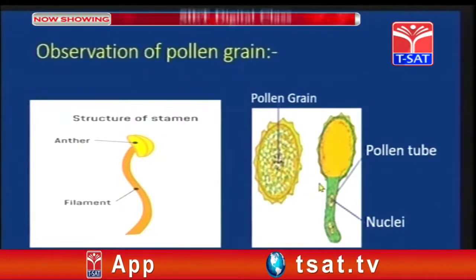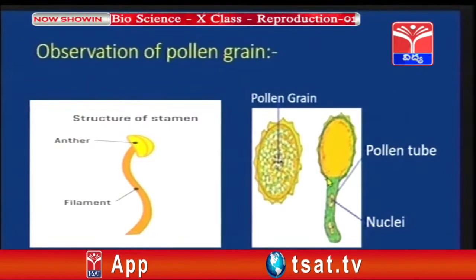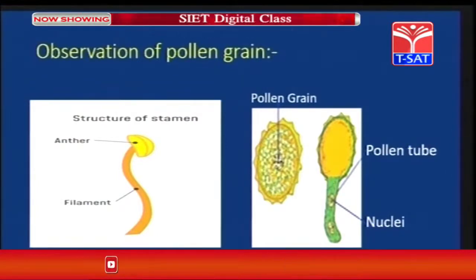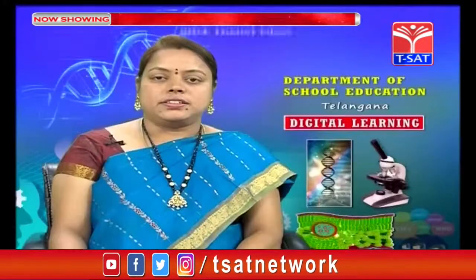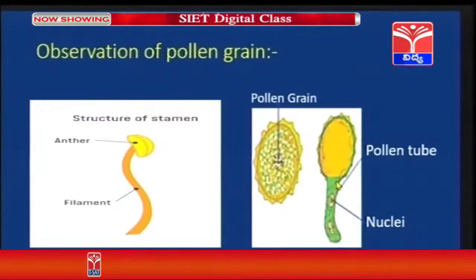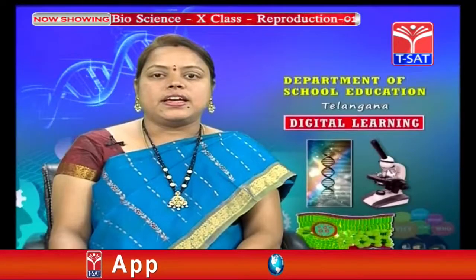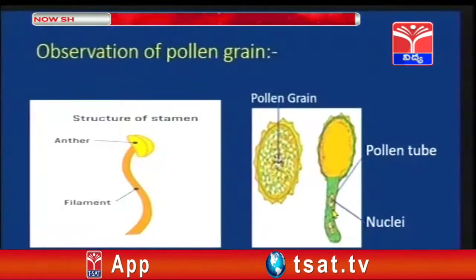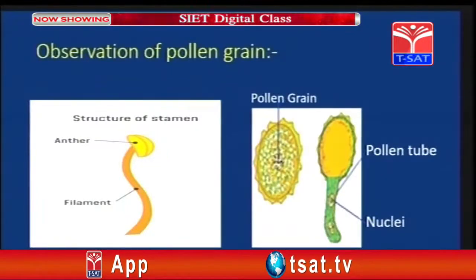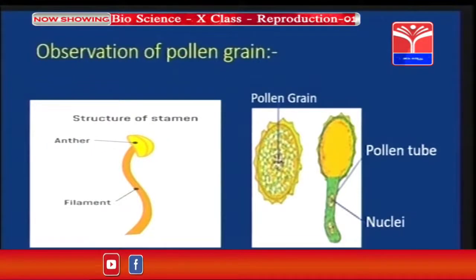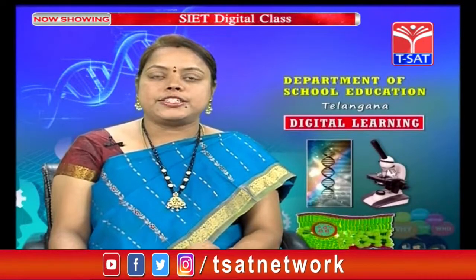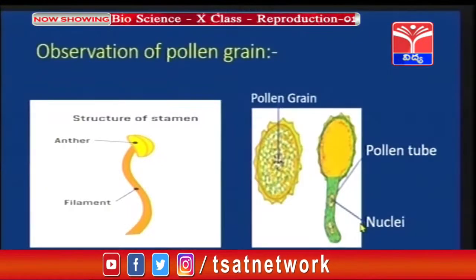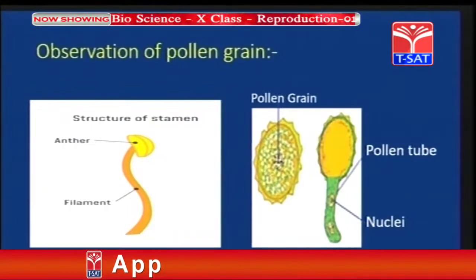Now, the pollen grain, after a due course of development, develops a pollen tube. As you can see, the tube-like structure is nothing but the pollen tube. Now, you should remember one point over here, children. That is, inside the pollen tube, two nuclei are present. You have to remember the number of nuclei present in the pollen tube. Two nuclei are present because these two nuclei play a major role in the fertilization process.